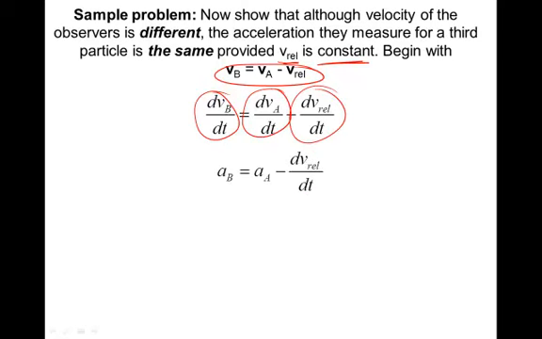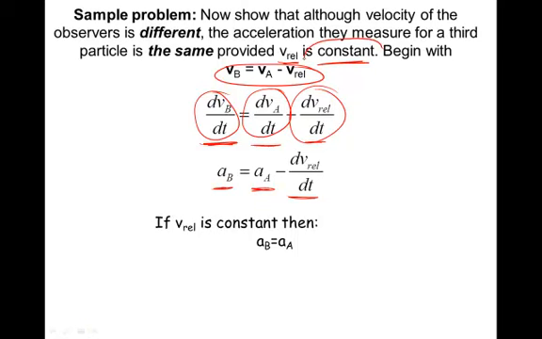Now, in this case, we know the derivative of the velocity is the acceleration, so the derivative of VB is aB, the derivative of VA is the acceleration of A, and the derivative of this constant, we'll just for the time being call the derivative of the relative velocity. But as we know, that relative velocity is a constant, so that goes away.